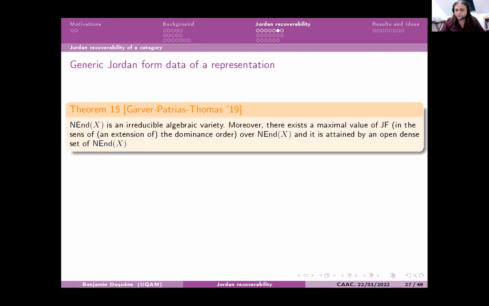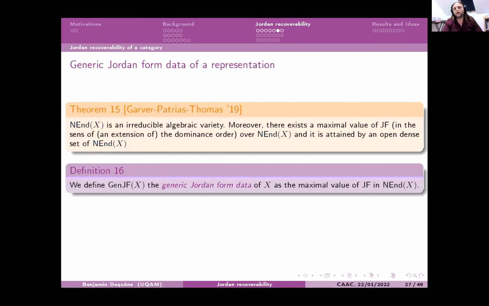I will not recall it here, but you can define a dominance order on partitions and just extend this. This maximal value is attained by an open dense set of nilpotent automorphisms. And this maximal value is exactly what we will define as the generic Jordan form data of X.